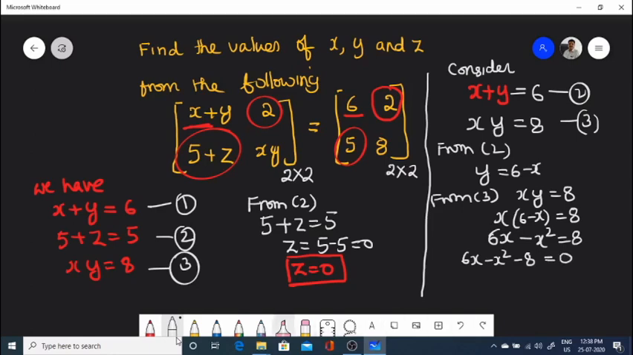So to simplify this, make the coefficient of x square positive. So therefore change the sign. Minus x square will become plus x square, minus 6x will become plus 6x, plus 8 is equal to 0. So solve this quadratic equation.